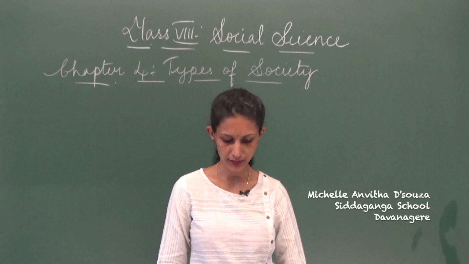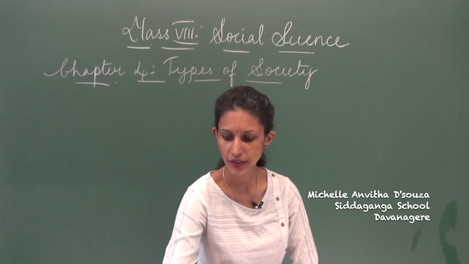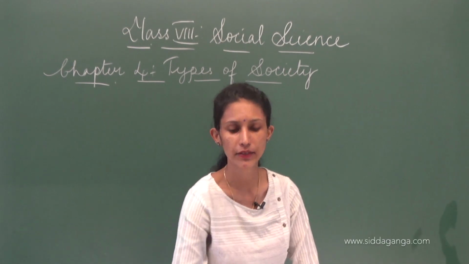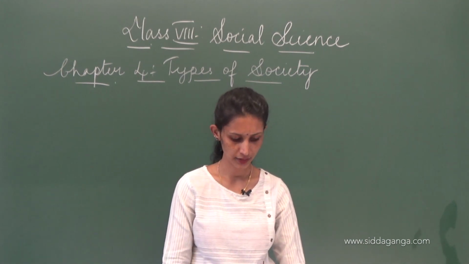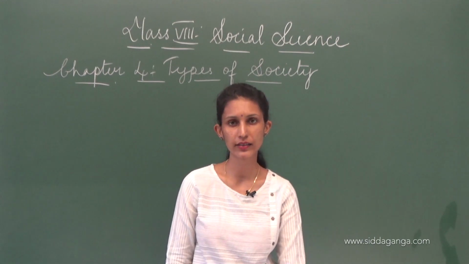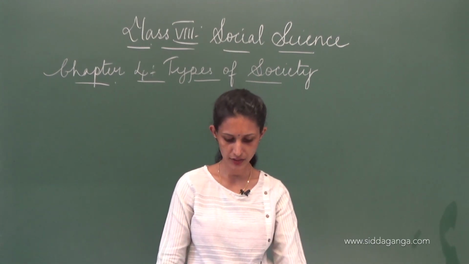Hello students, welcome back to your social science class. Today we are going to continue the chapter Types of Society. Okay, we stopped at the zamindari system, on page 159.